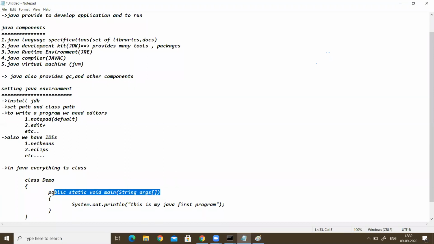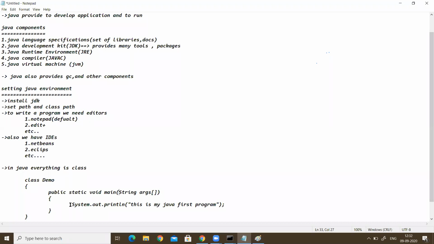This is the line where the program execution will start. That means from main the program execution starts. We need not change this. As it is, we have to write public static void main String args. All the words must be right to start the program execution.